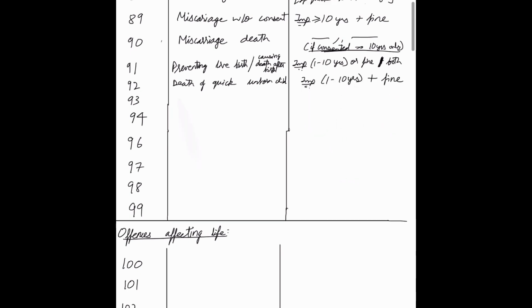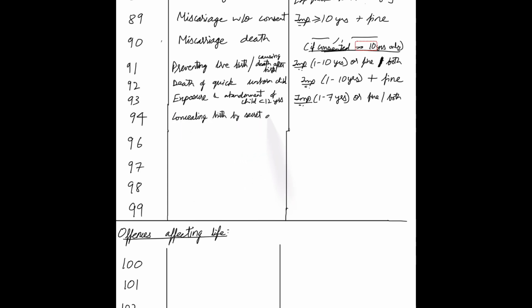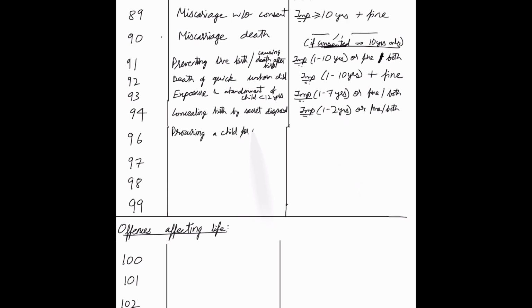Death of a quick unborn child would lead to up to 10 years imprisonment with a fine under Section 92. 93 deals with exposure and abandonment of a child less than 12 years, which would lead to up to 7 years of imprisonment or fine or both. Concealing the birth by secret disposal of the body would lead to up to 2 years of imprisonment or fine or both.